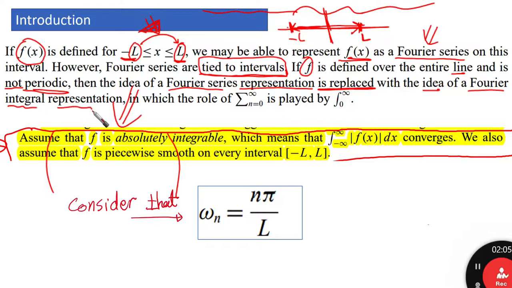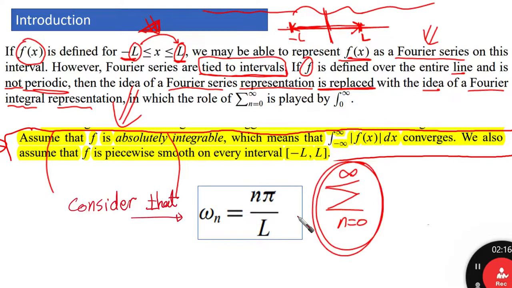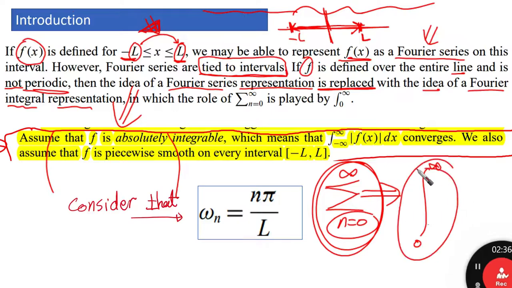This means that we are going to change the summation from n equal to 0 to infinity, which is over discrete, countable terms, into an integration from 0 to infinity. This is the meaning of Fourier integral.